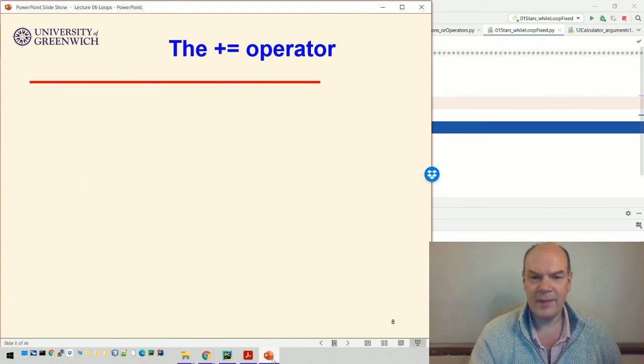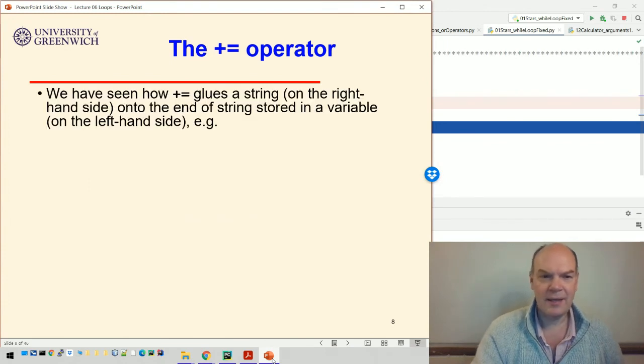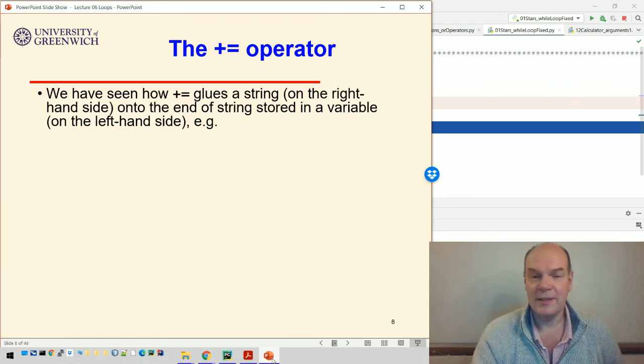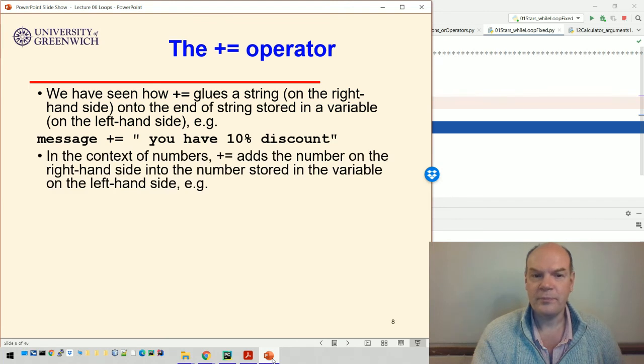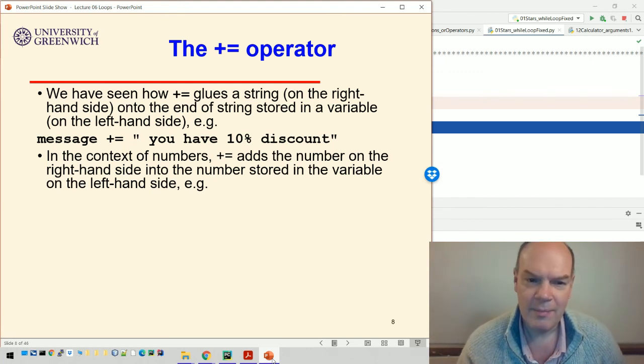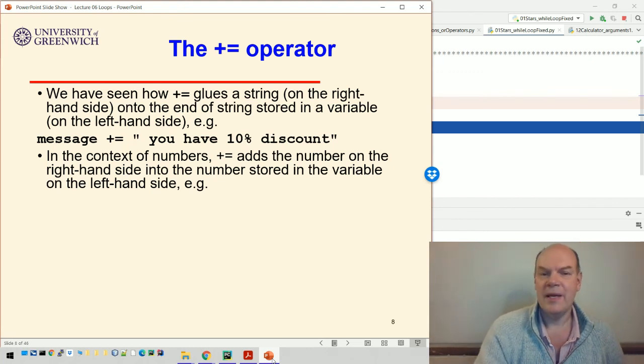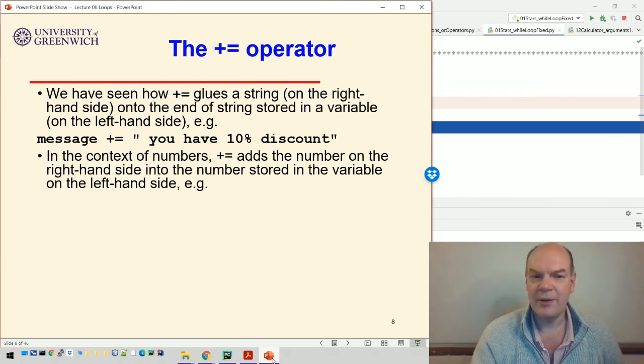So that plus equals operator, that's another thing to say. We've seen how it glues the string on the right hand side, the star, onto the end of the string stored in the variable on the left hand side. That's what we saw with the message we've seen previously and the star just now. If you've got numbers, then plus equals just adds the number on the right hand side into the number stored in the left hand side.